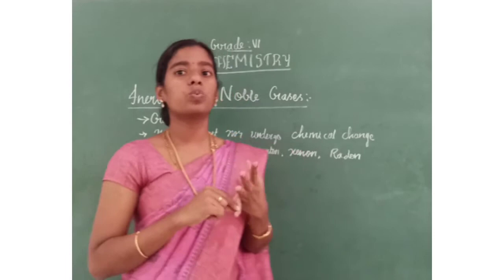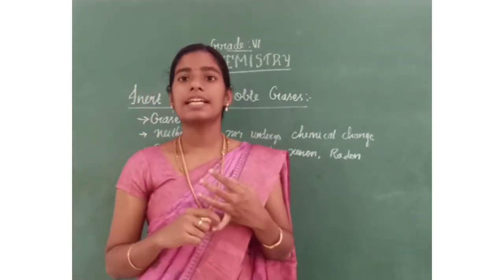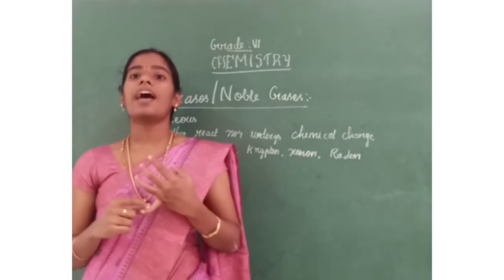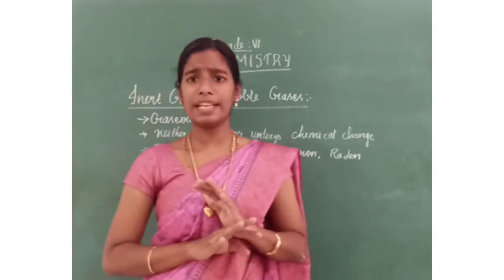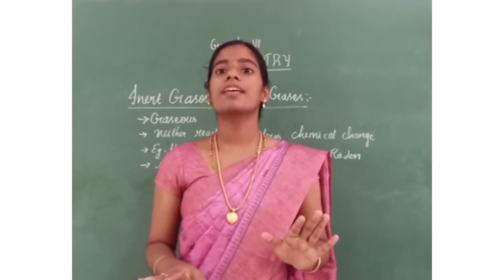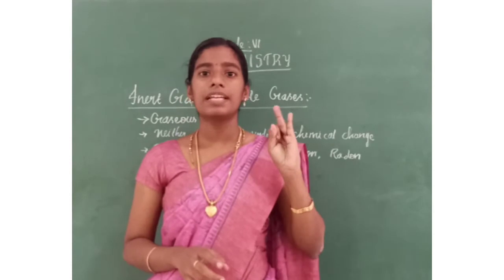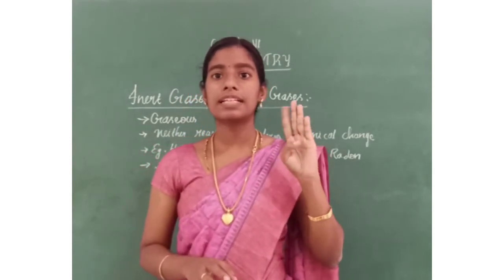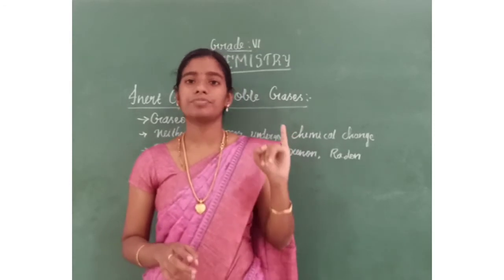Clear about what is inert gases? They occur in gaseous state and they do not react or undergo any chemical reactions, and the examples are helium, neon, argon, krypton, xenon and radon.